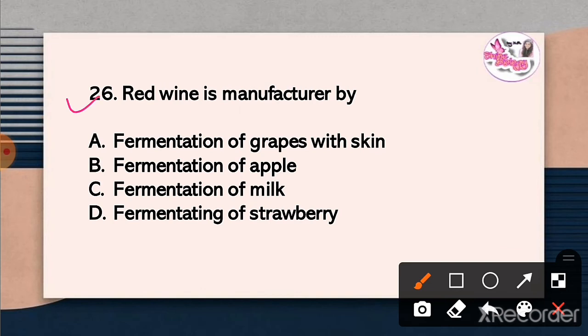Question 26. Red wine is manufactured by. The correct answer is option A. Fermentation of grapes with skin.